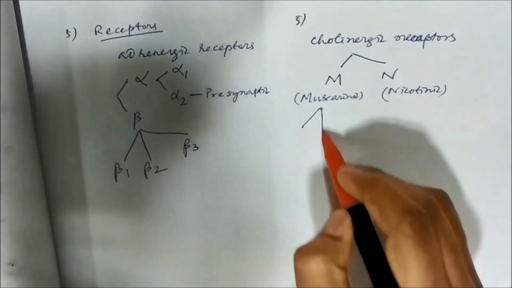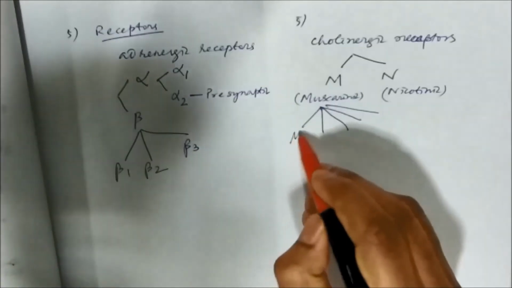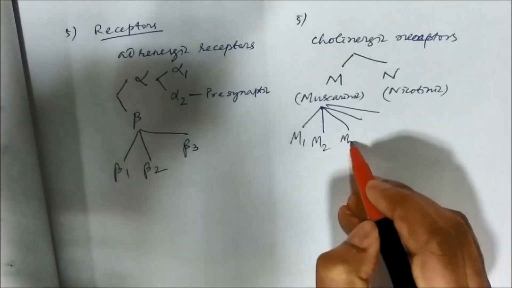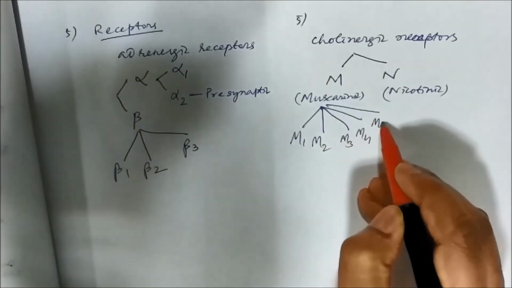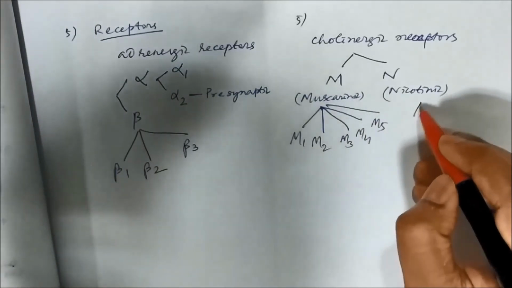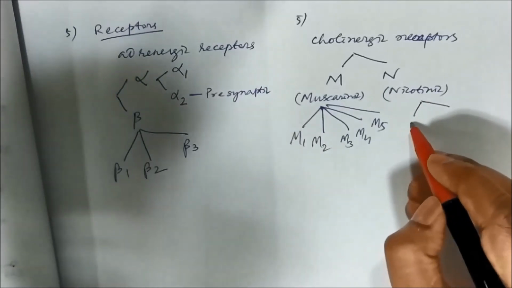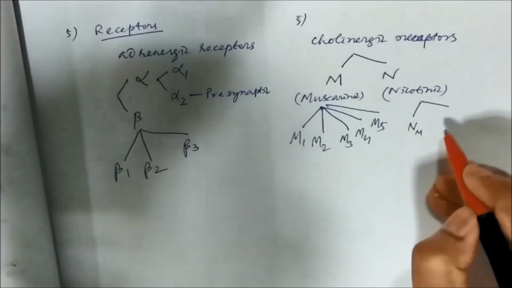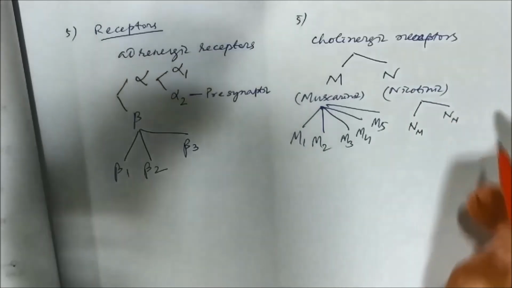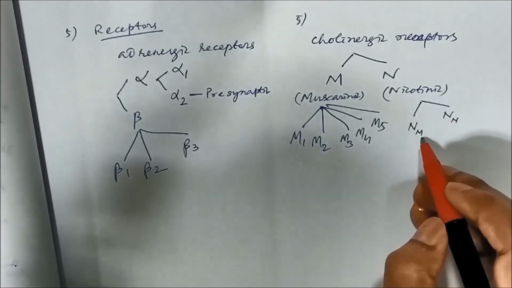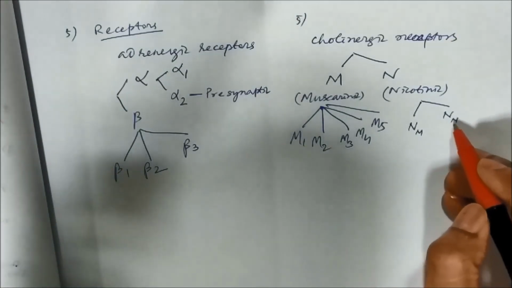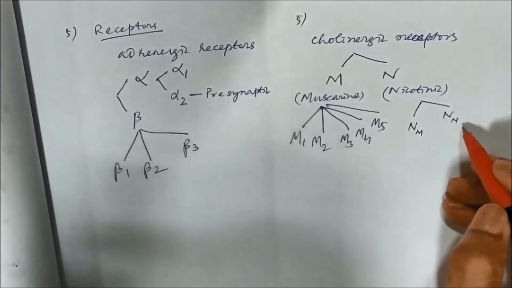Similarly, the muscarinic receptor is of 5 types, M1, M2, M3, M4 and M5, and the nicotinic receptor is of 2 types, nicotinic muscular and nicotinic neuronal. Nicotinic muscular is present in skeletal muscles, and nicotinic neuronal is present in ganglia.